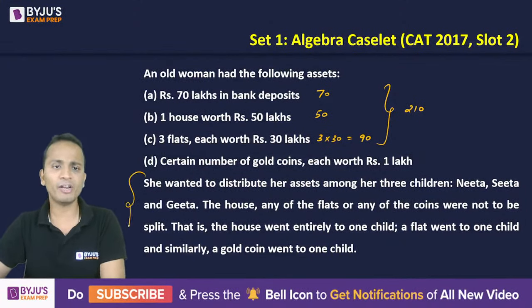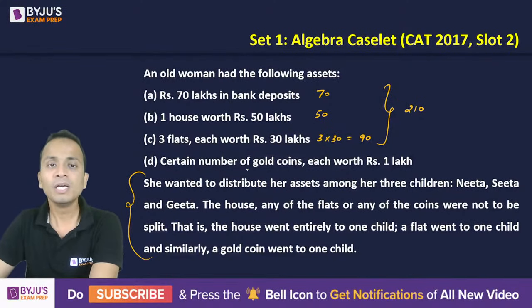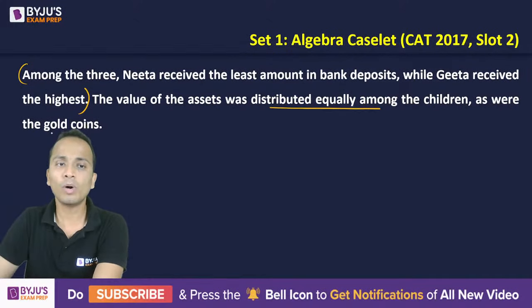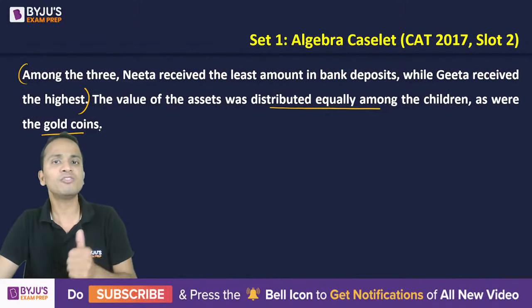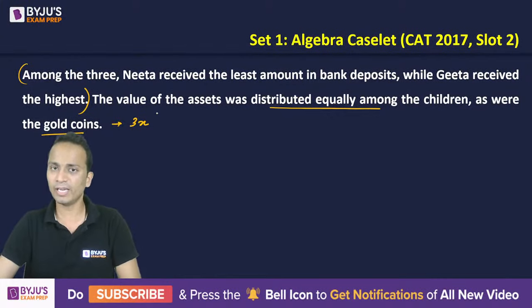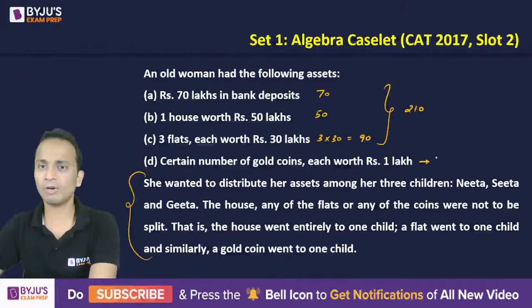Fine. So we have read this general information. Okay, Varun says done. All right, Varun, good. Now I'll take you to the next slide where it is given that among the three, Nita received the least amount in bank deposits and Geeta received the highest. I'll use it later. The value of the assets was distributed equally, as were the gold coins. Since the gold coins were distributed among the three children equally, I can assume the number of gold coins as 3x.